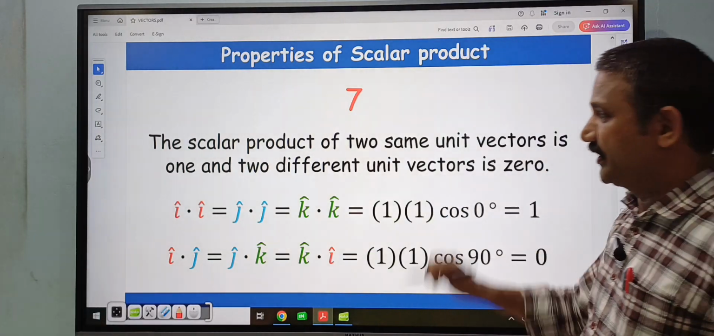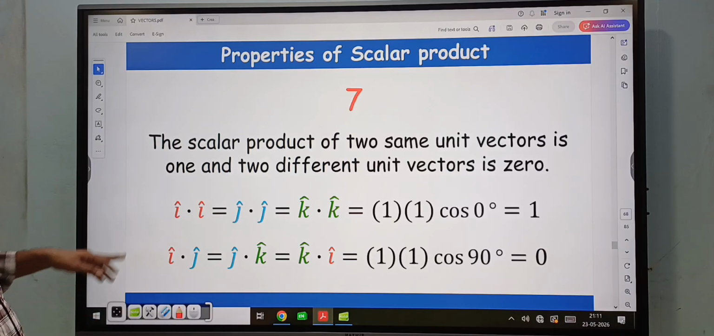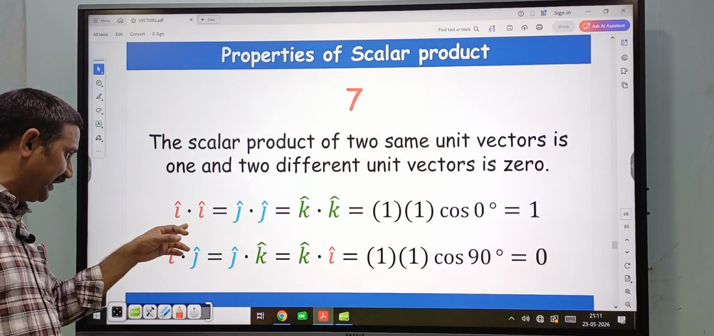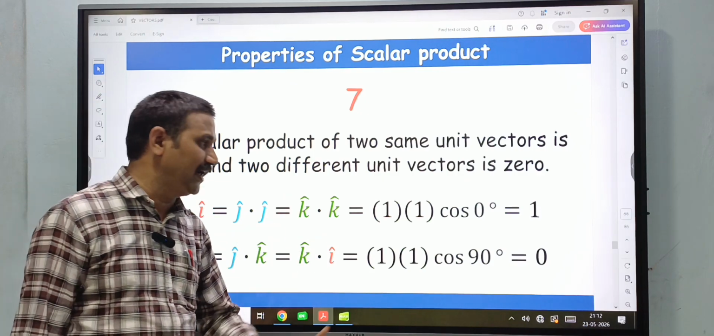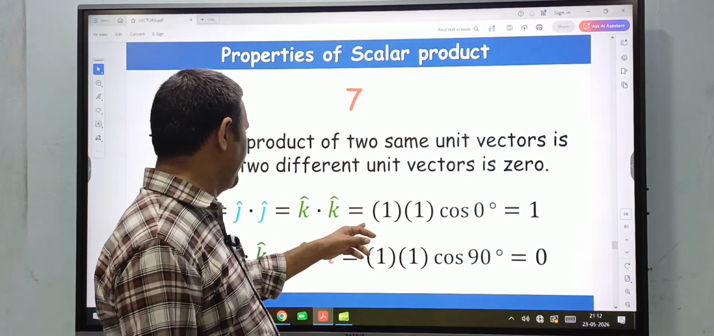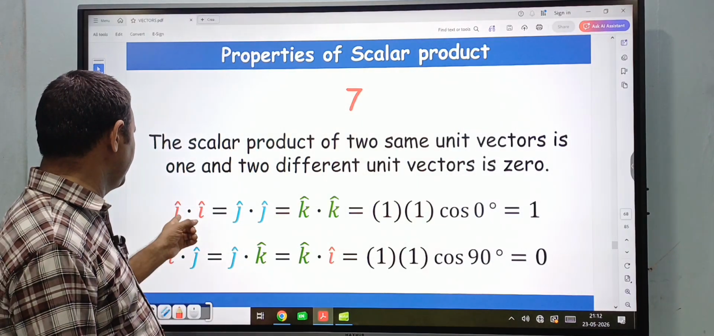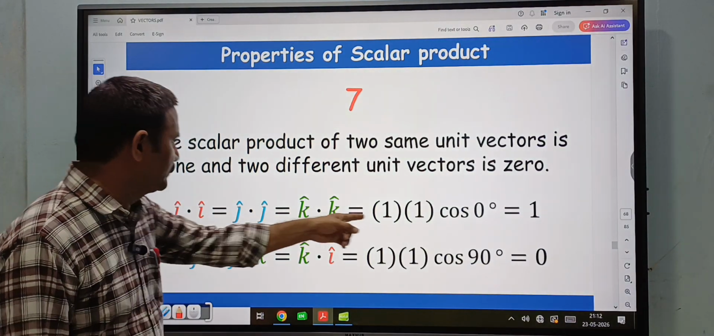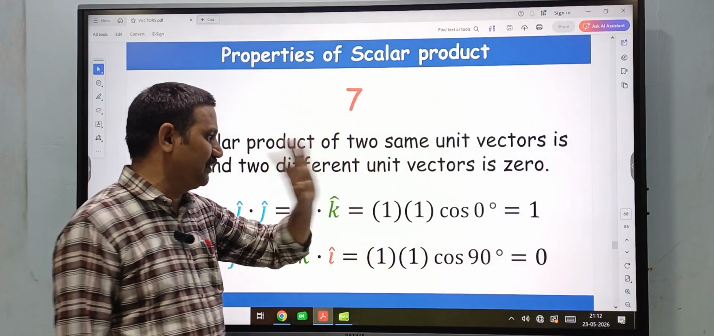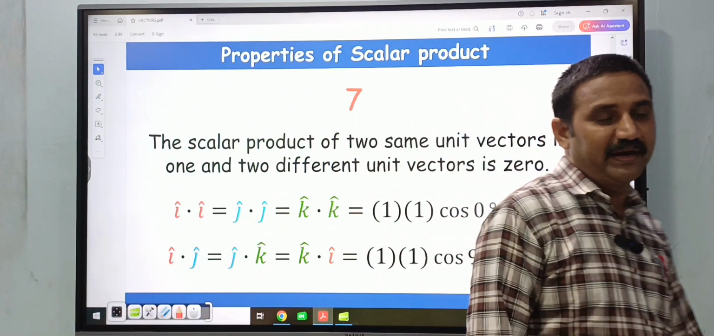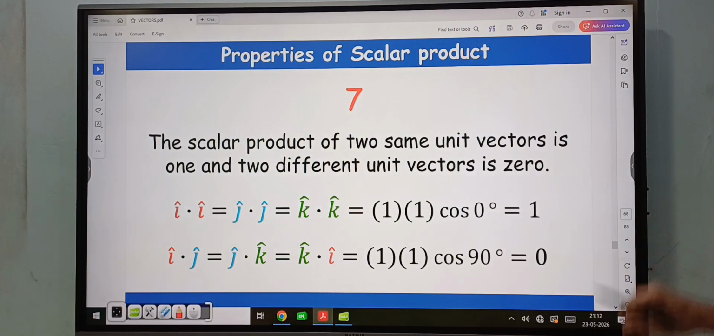Next, very important, scalar product of two same unit vectors is 1, like I cap dot I cap or J cap dot J cap or K cap dot K cap. So here, what is A bar dot B bar? AB cos theta. So here I cap magnitude is 1 and similarly I cap magnitude is 1 and cos 0 is equal to 1. So very important, I cap dot I cap is equal to 1 and J cap dot J cap is equal to 1 and K cap dot K cap is equal to 1.